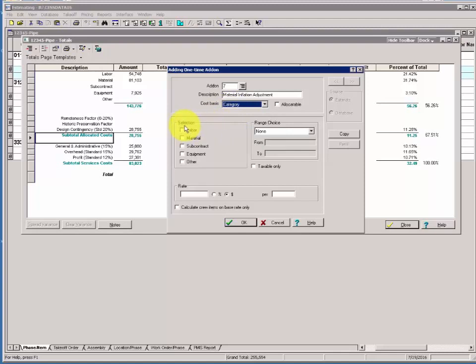When we do that, in the selection box, we have the 5 cost categories available to us. Since we only want material, we're going to check the box next to material. Additionally, we want to select a range of phases. Since we only want to mark up the pipe, we're going to choose to limit the add-on calculation to a specific phase. In our case, it's the 3311.1313. We need to pad the beginning part of the phase with 11 spaces.